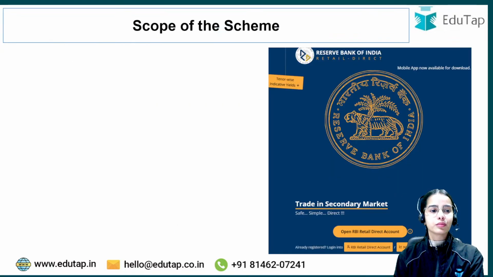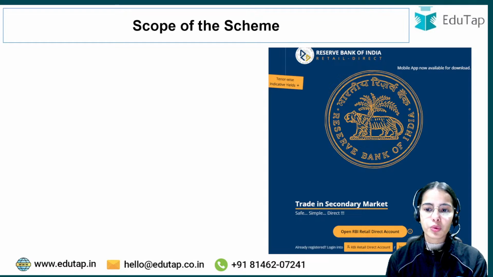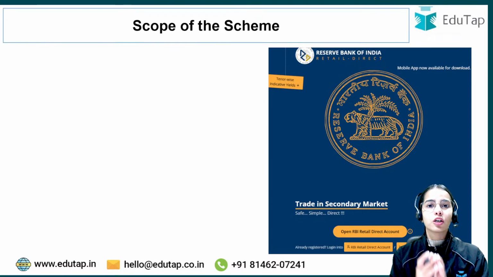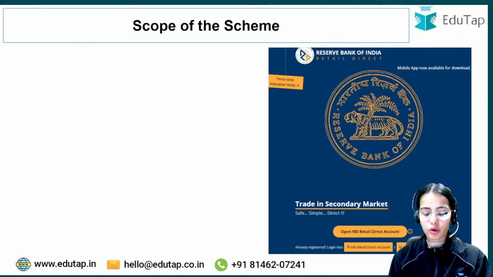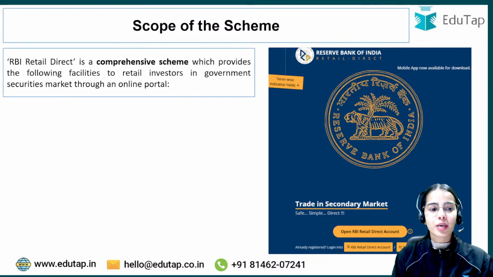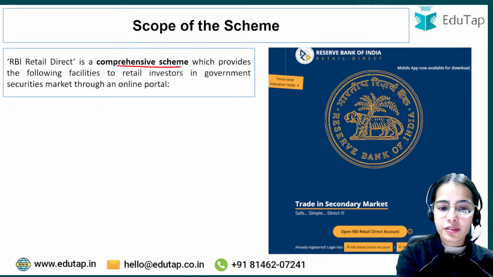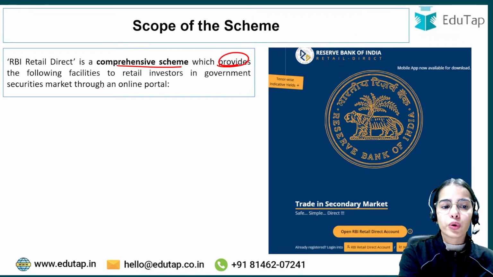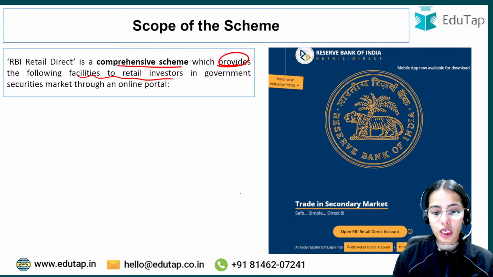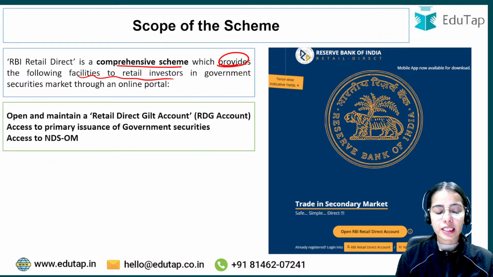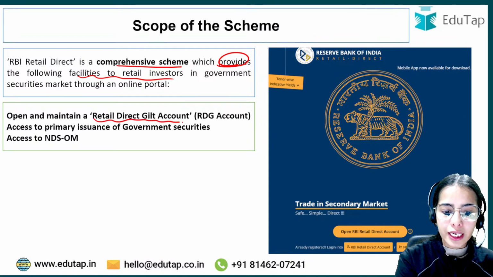Now the scope of the scheme. What government securities does it include, and all of that we are going to discuss. The RBI Retail Direct is a comprehensive scheme which provides the following facilities to retail investors in the government securities market. That is, the retail investors can open and maintain a Retail Direct Gilt account.